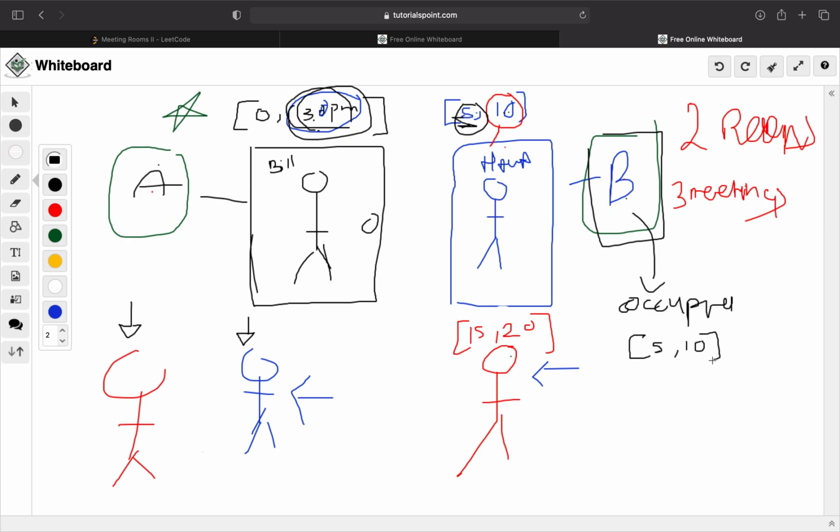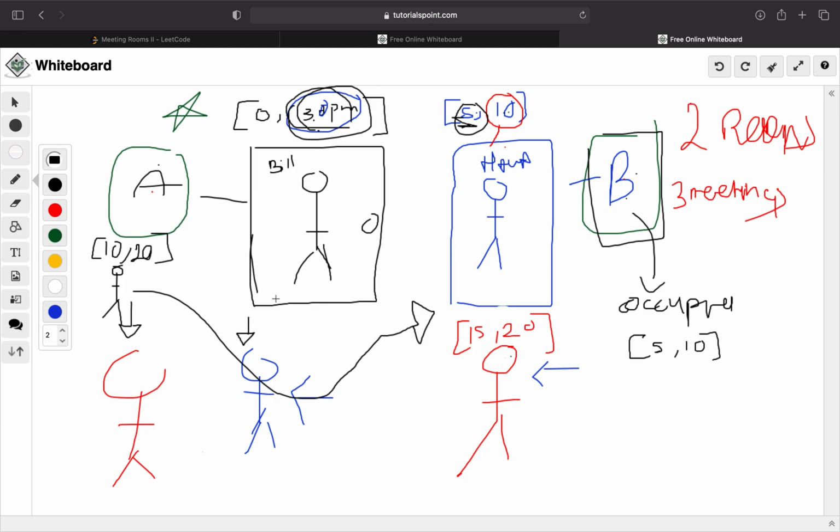We don't care who was in the meeting. We don't care whose meeting it was. We just care how long was room B occupied, because we need to know when room B will free up. So room B was occupied from 5 to 10 p.m., but then Adam is waiting in line to use room B. So how long is room B going to be occupied now? If somebody else came with a new meeting, say from 10 to 20, and they wanted to use my room, I'll say, no, Adam is next in line from 15 to 20, so you can't use my room, right?